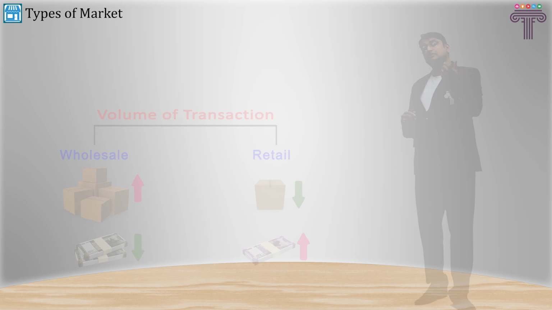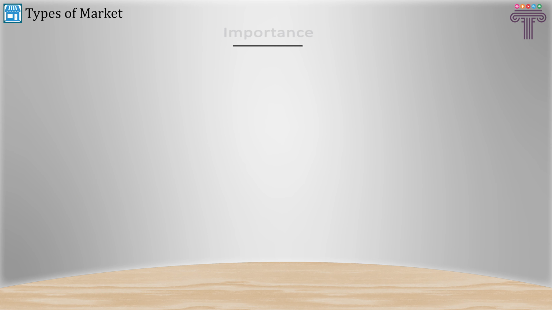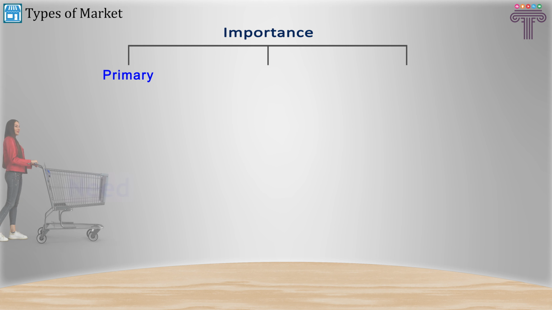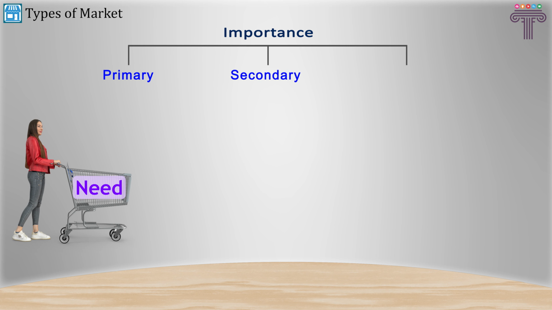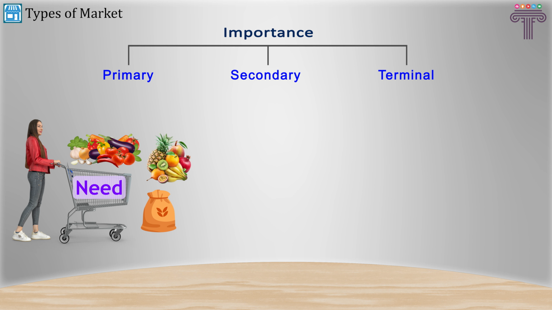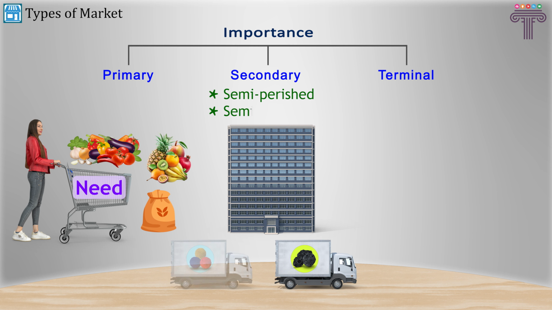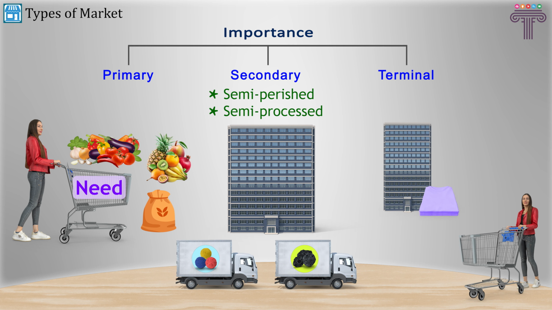The markets can be categorized on the basis of importance of the commodities. Well, that's where they are categorized as primary markets, which target the primary needs of the consumers, secondary market, and terminal market. In case of primary market, the primary needs of the consumers are satisfied. Typically, farm produce or forest produce, which directly affects the primary needs or day-to-day needs of human beings. In secondary markets, semi-processed or semi-manufactured goods are sold. In case of terminal market, the finished goods are sold.